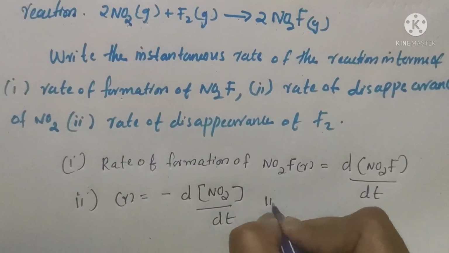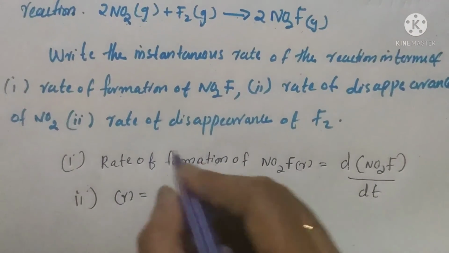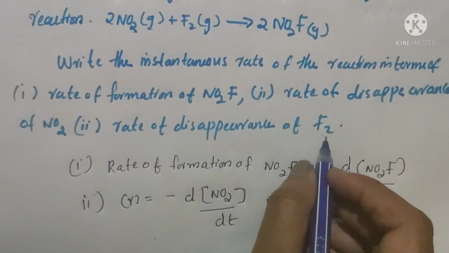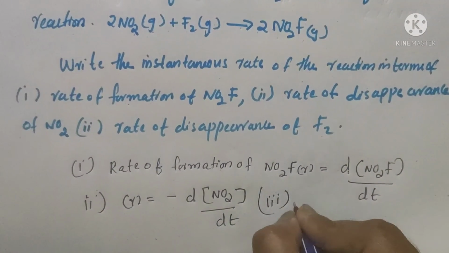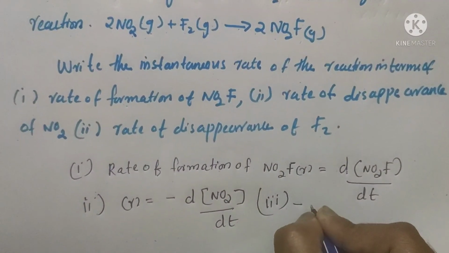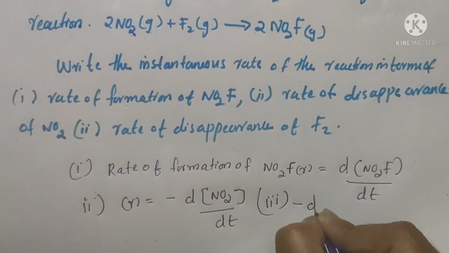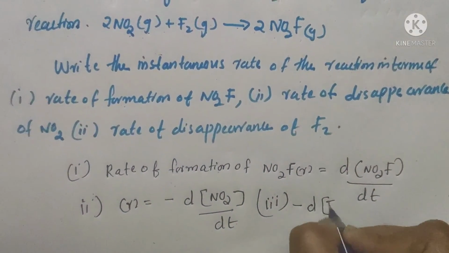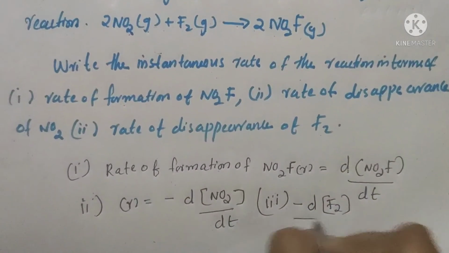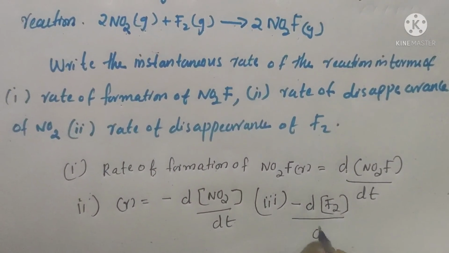Then third question, rate of disappearance of F2, that is minus d of [F2] divided by dt, because it is on the reactant side.